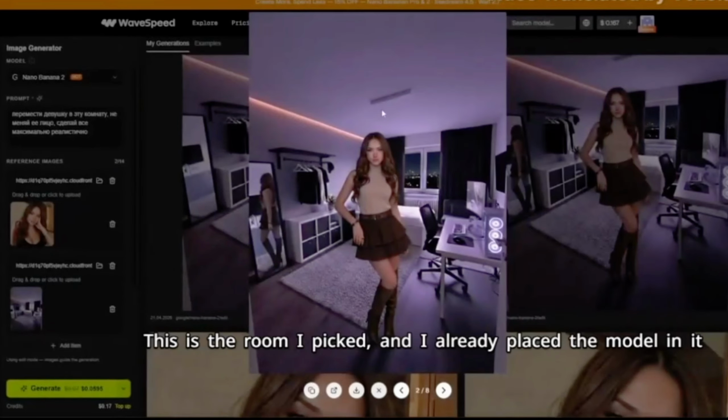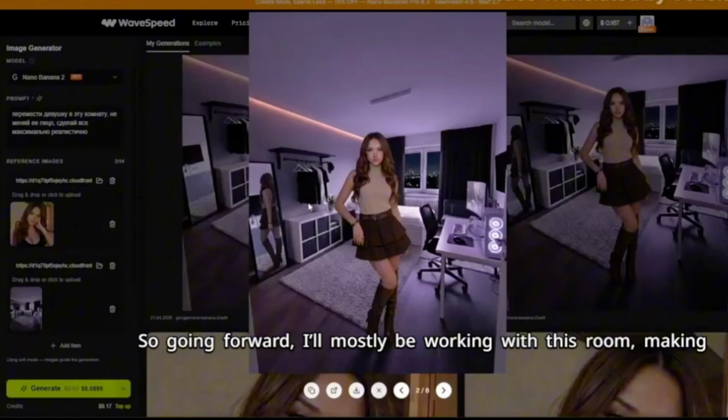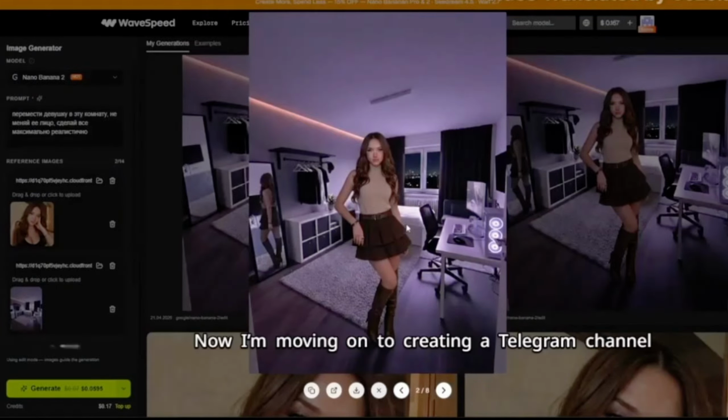This is the room I picked, and I already placed the model in it. So going forward, I'll mostly be working with this room, making creatives in it, changing poses, outfits, and of course making videos too. Now I'm moving on to creating a Telegram channel.